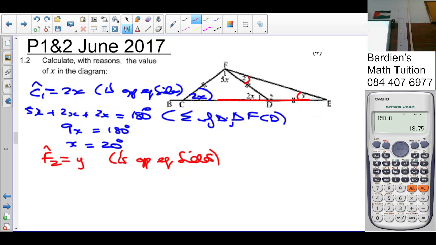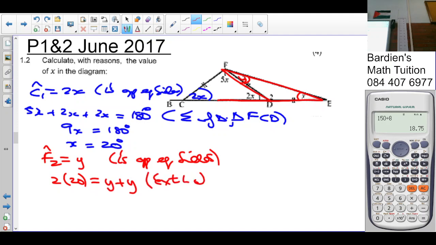And you see here that the exterior angle is equal to the sum of the two interior opposite angles. Can you all see that, people? So now 2x, which is 2 times 20, equals y plus y, which is 2y. Reason?